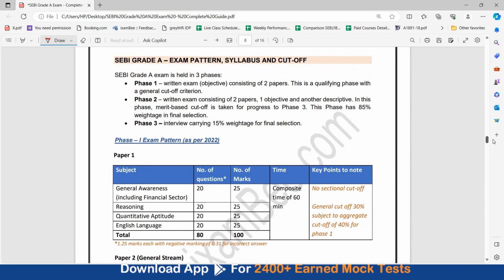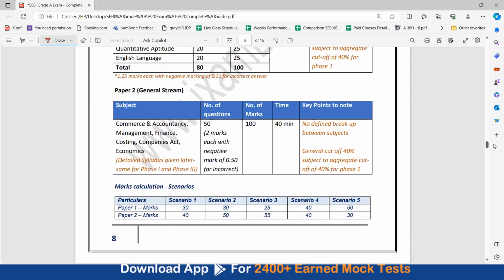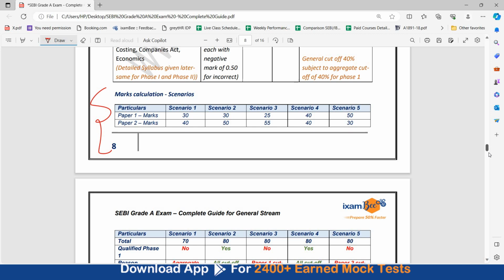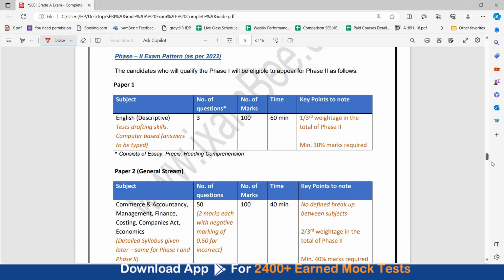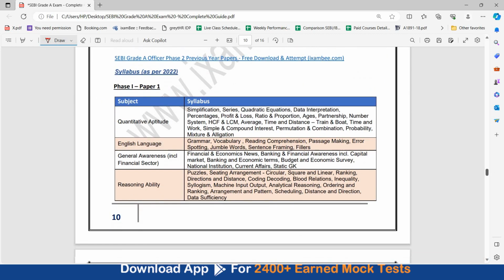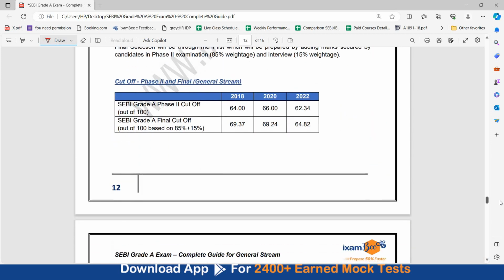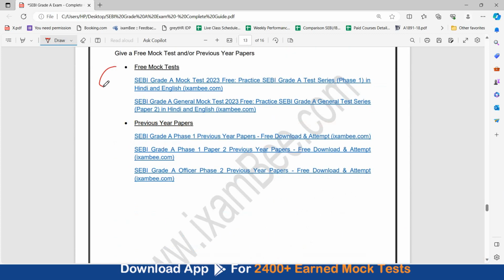Then detail of the exam pattern, syllabus and cutoff is given. Also, marks calculation scenarios are given, which you can use to understand how these weightages, how these cutoffs are calculated for both the phases. Then in detail, the syllabus is given, which is mentioned in the notification. The cutoff of different phases are given. At the end, you can find links to free mock test and previous year papers of both phase 1 and phase 2.